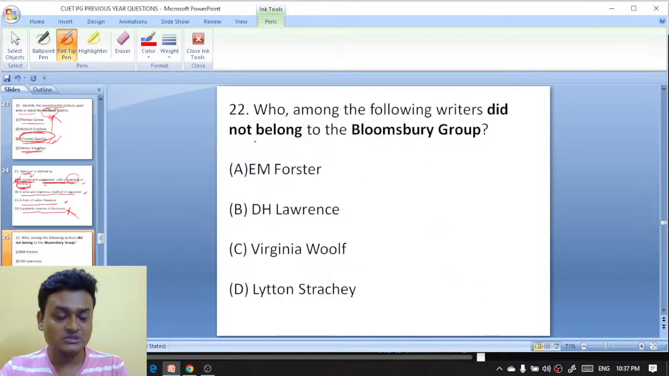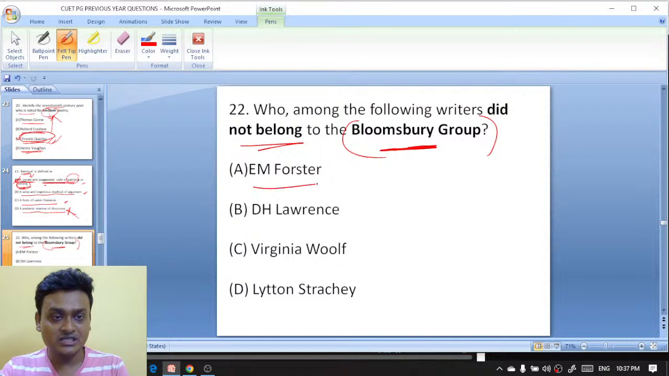Moving on to question number 22. Who among the following writers did not belong to the Bloomsbury group? E.M. Forster, D.H. Lawrence, Virginia Woolf, Lytton Strachey.